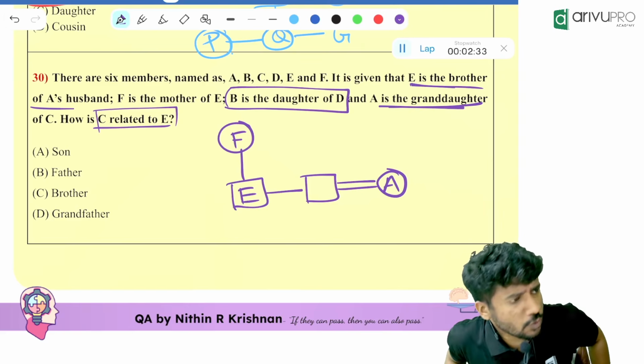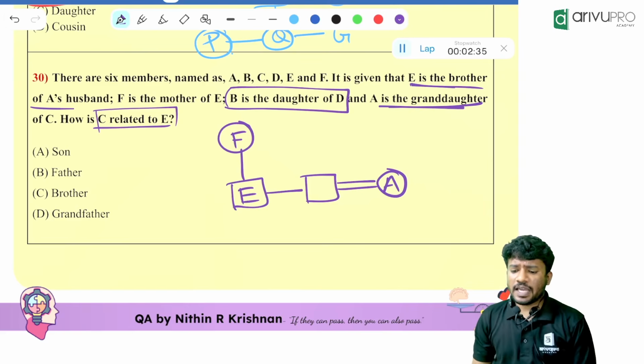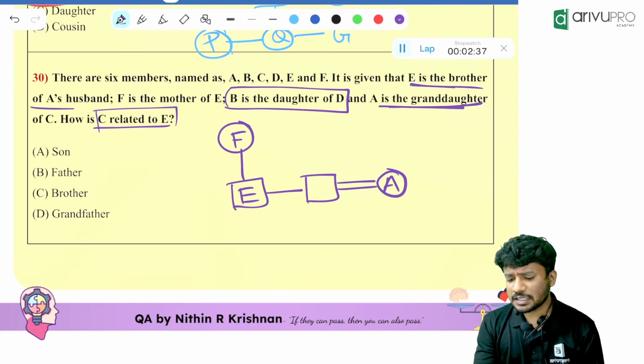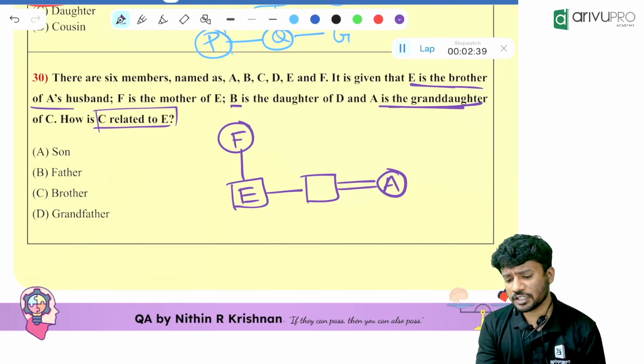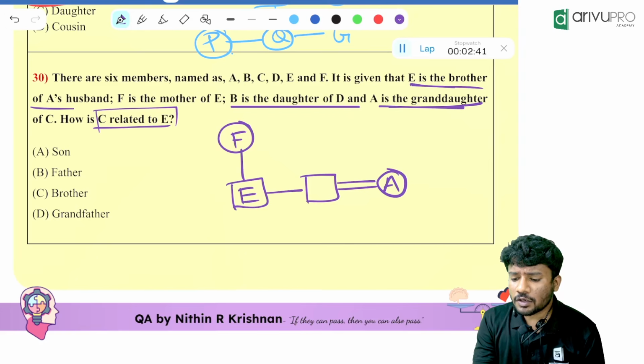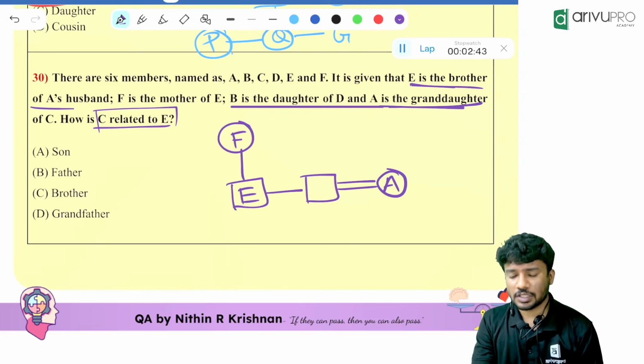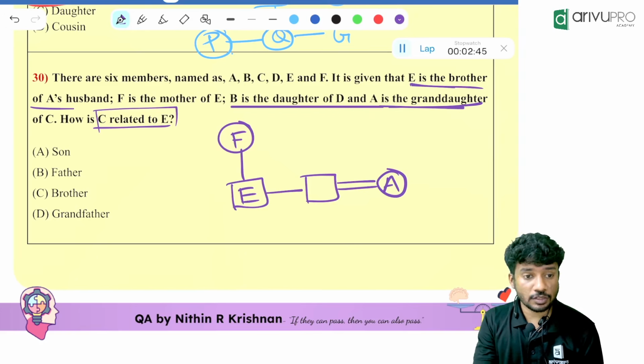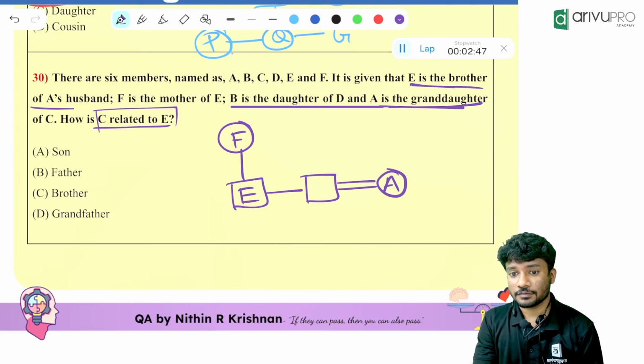Now people, one question I want to ask you. Where will you put this? Is this given statement correct? B is the daughter of D and A is the granddaughter of C? It's a very interesting question. Many can go wrong here.